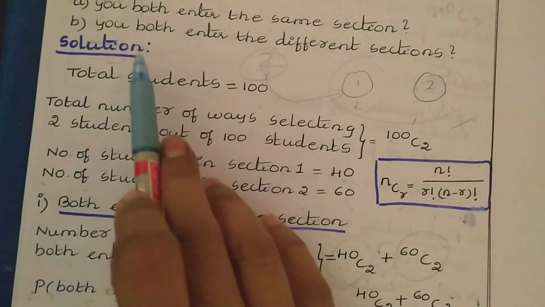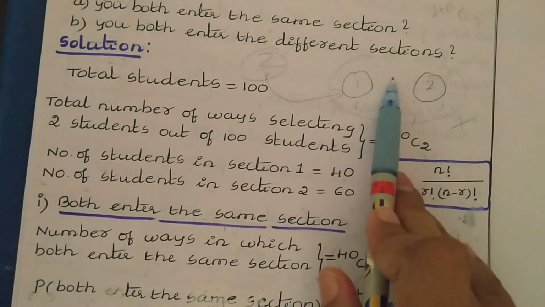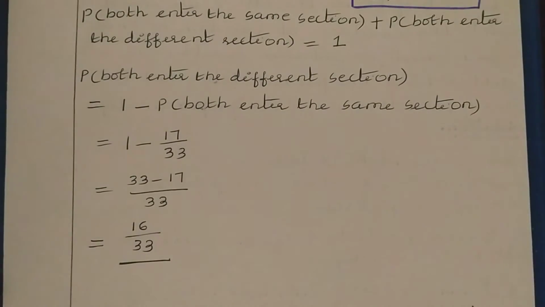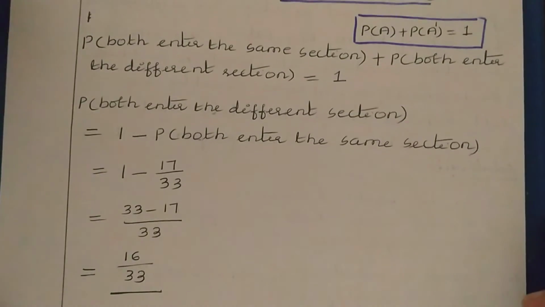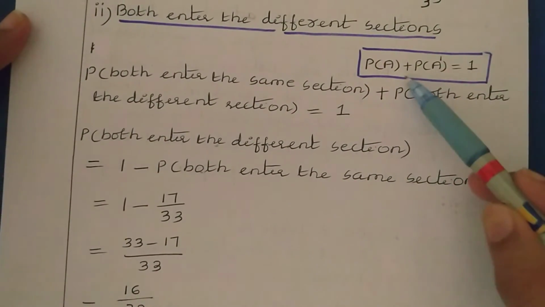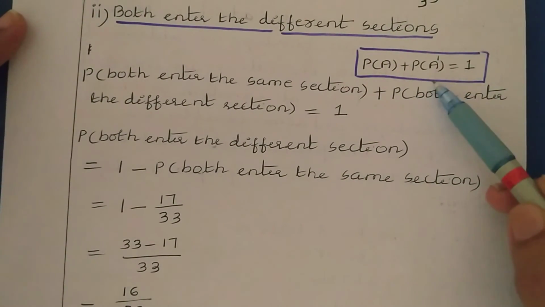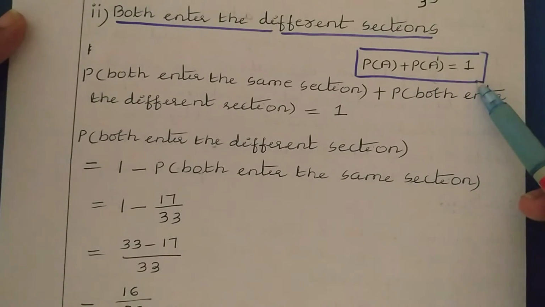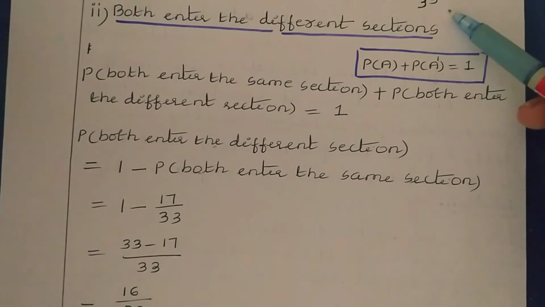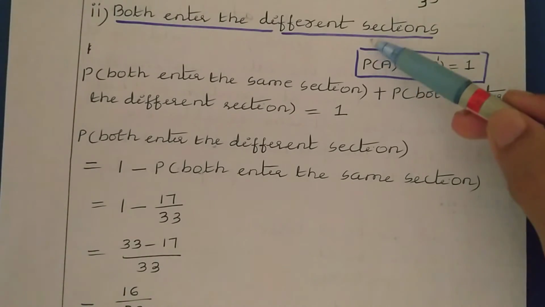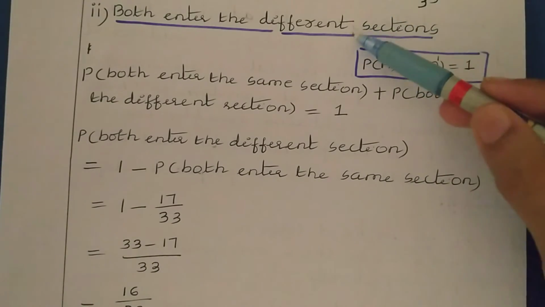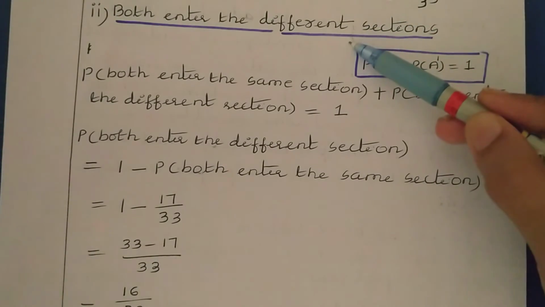Next, in this question we need to find the probability that both enter different sections. We can easily solve this by applying the probability of the not event. We know the formula: probability of A plus probability of not A is equal to 1. In the first case we have already calculated the probability that both students enter the same section. If both students enter different sections, this is the not A event.